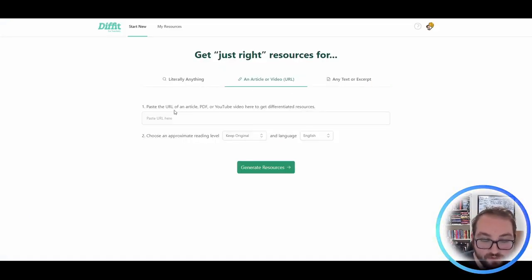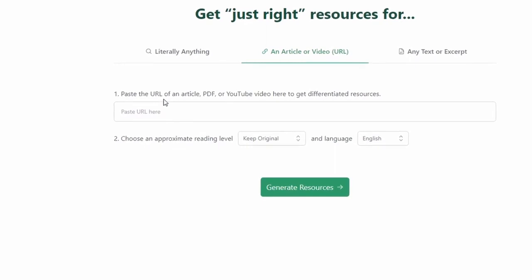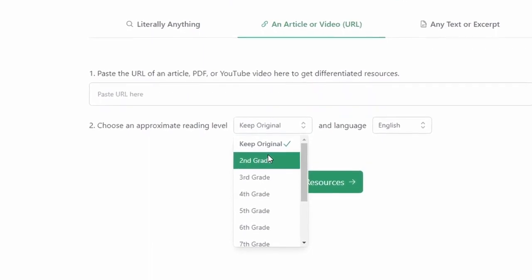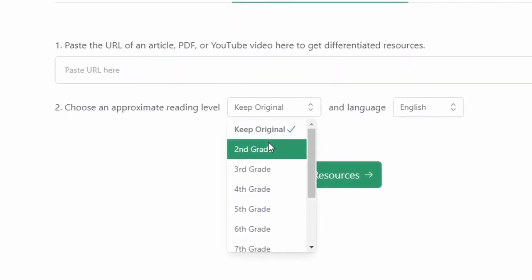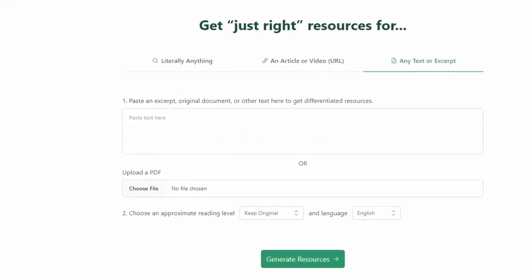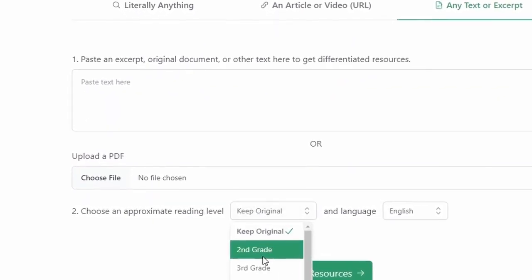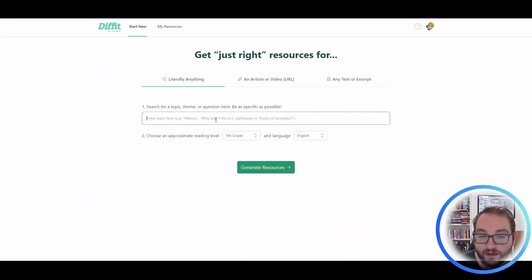What Diffit can also do is if you have an article or a video, so let's say I wanted to play the I Have a Dream speech itself, I can type it in here and it'll change the reading levels that you can teach your second grade students about, let's say, Martin Luther King's dream speech, but at a level that they can understand. You can also change this so that if you have the transcript of the I Have a Dream speech, let's say, you can come in here and change it to a second grade level or a third grade level. Using this, you can go from not knowing anything about a topic to not only learning about it yourself or learning details that you might not have known, to then going and teaching your students on top of that.